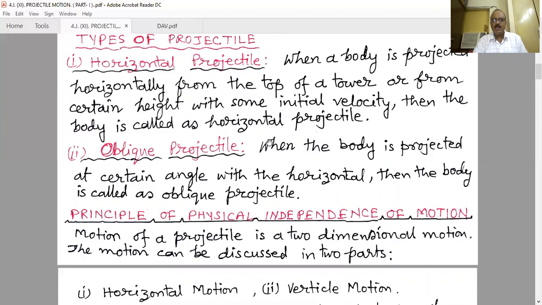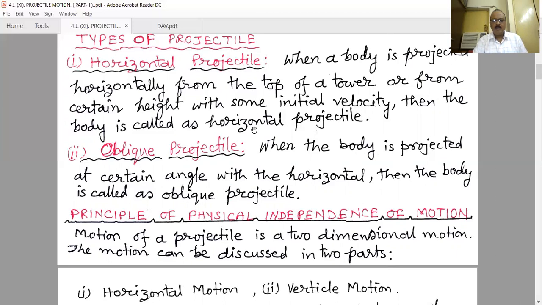That is also a projectile, that is vertical projectile. We are not considering it here. We already learned about that in one-dimensional motion. Here we consider two-dimensional motion. The projectile is an example of two-dimensional motion. In this case, the plane of the movement is a vertical plane, not a horizontal plane or any other plane.